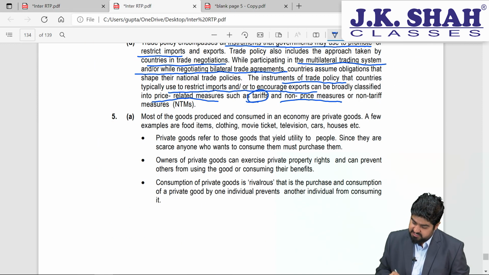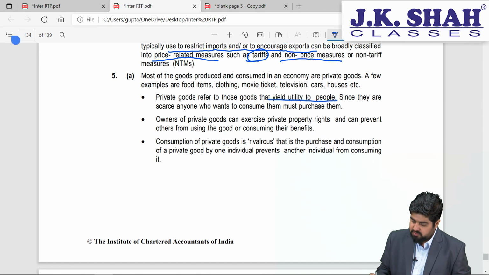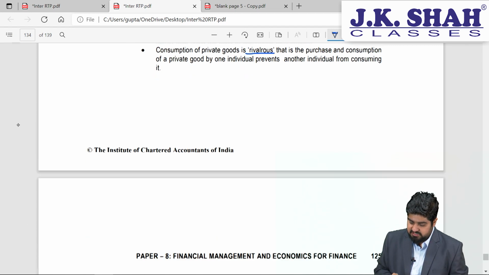The same thing can be seen here. Private goods yield utility to the people who buy them. Owners can exercise private property rights. It is rivalrous in nature.